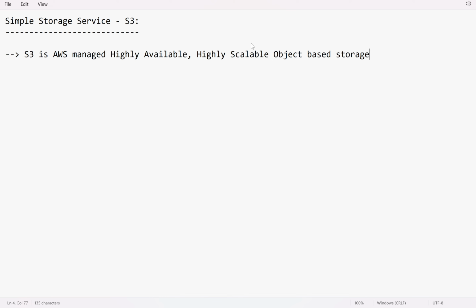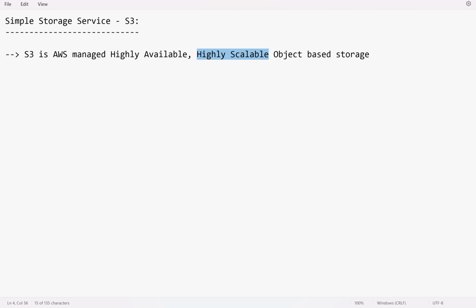We are not responsible for making that S3 storage up and running, accessible or available. Everything will be taken care of by AWS. We just use it. With Google Drive, we are not responsible for making the Google Drive server up and running, healthy, or available at all. That is taken care of by Google. We just use Google Drive. The same way, S3 is AWS managed, highly available, highly scalable.